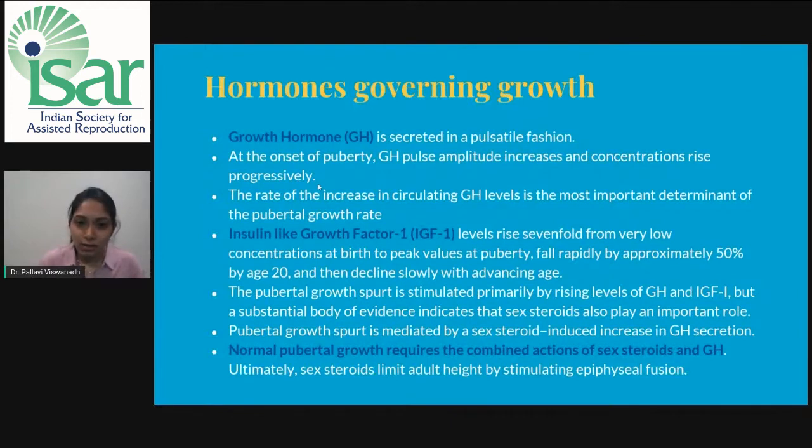The IGF-1 levels rise 7-fold from very low concentrations at birth to peak values at puberty, and then fall rapidly after puberty, and by 20 they decrease by 50% and thereafter decline slowly with advancing age. The pubertal growth spurt is stimulated primarily by increase in the GH, growth hormone, and IGF-1 levels, but sex steroids also play an important role.